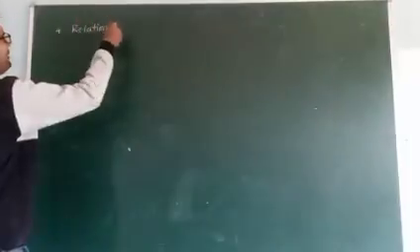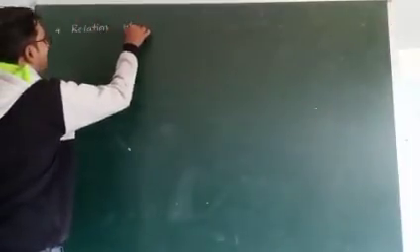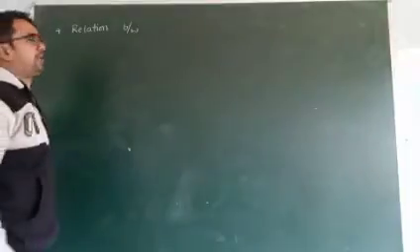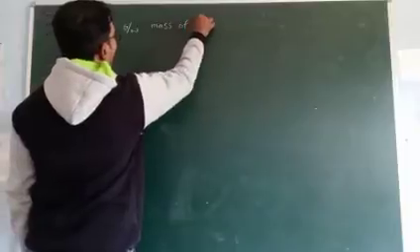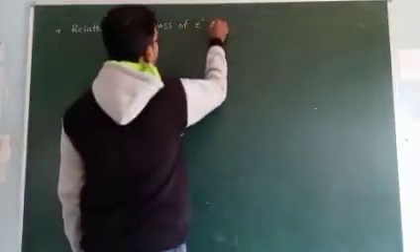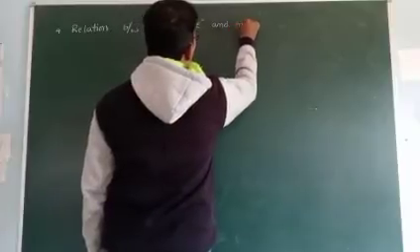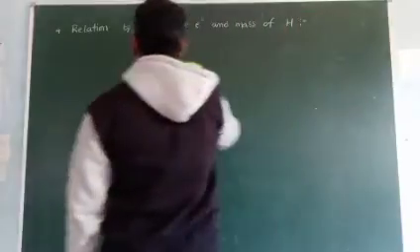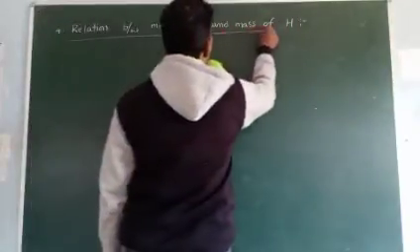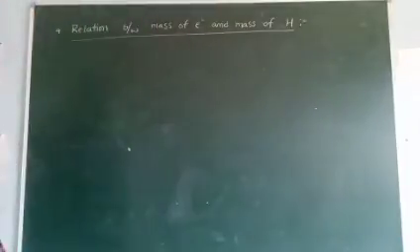Next one, the fourth point is the relation between mass of electron and mass of hydrogen.